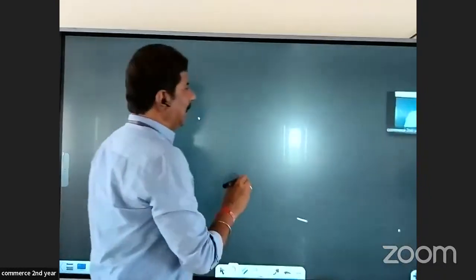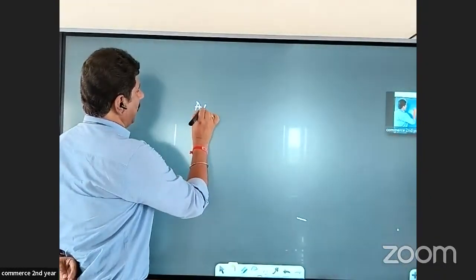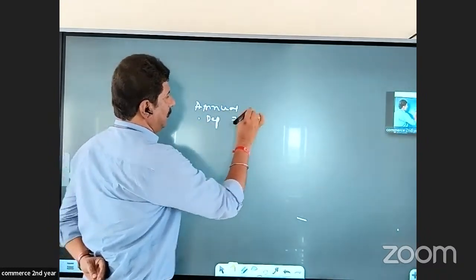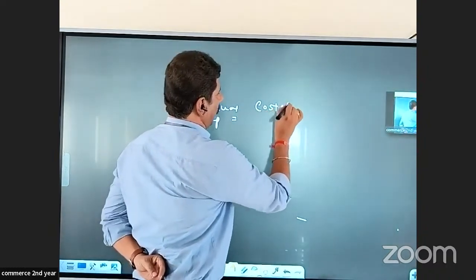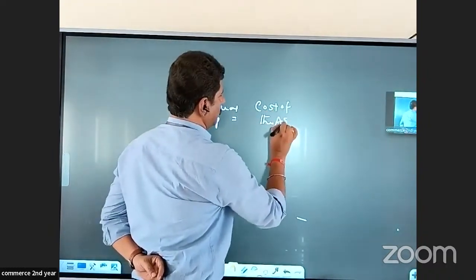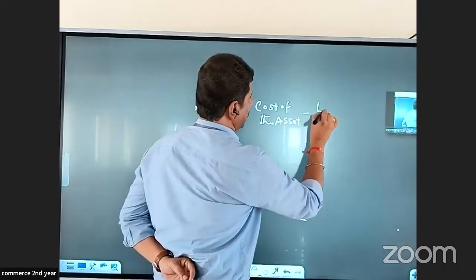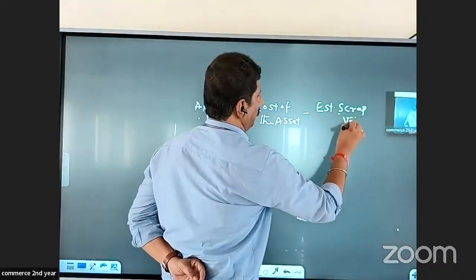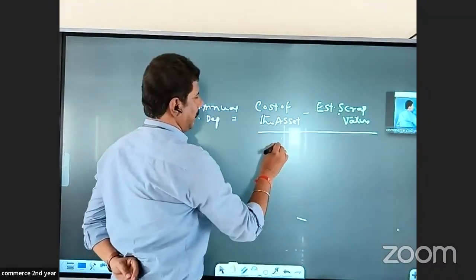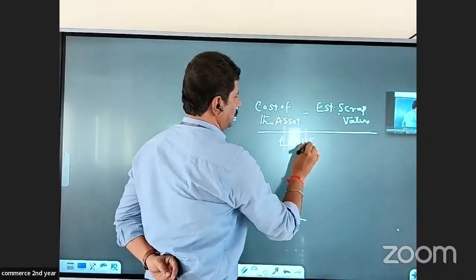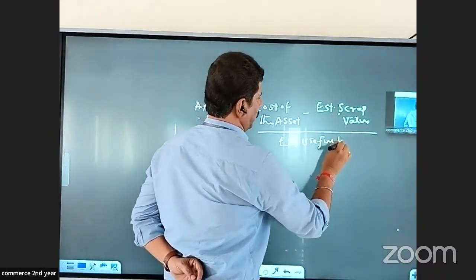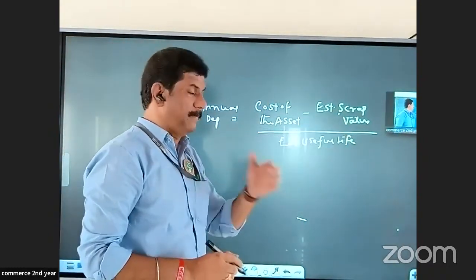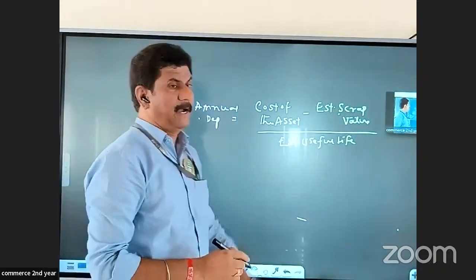Then, how do we calculate depreciation? The formula to calculate annual depreciation is equal to cost of the asset minus estimated scrap value, whole divided by estimated useful life. You take a note of this, please. Annual depreciation is cost of the asset minus estimated scrap value divided by estimated useful life.